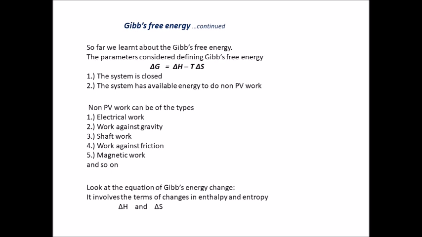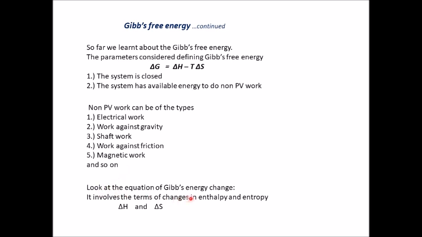So in Gibbs free energy, we learned that the parameters considered in defining Gibbs free energy were delta H and delta TS, that is enthalpy change as well as entropy change. But what were the parameters of the system? The system was closed and the system has available energy to do non-PV work. What do we mean by non-PV work? It can be of different types: the electrical work, the work against gravity, the shaft work, the work against friction, the magnetic work, and so many more.